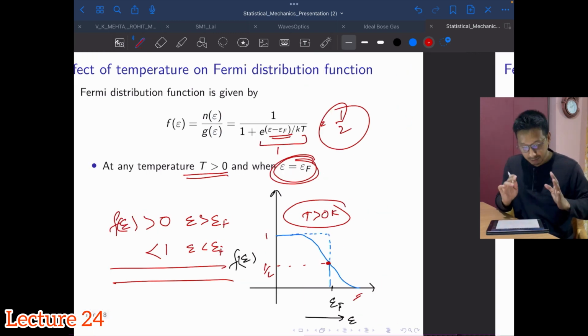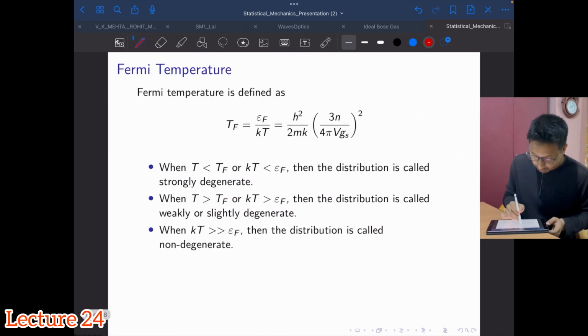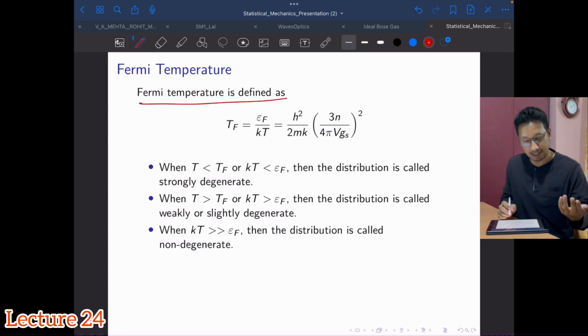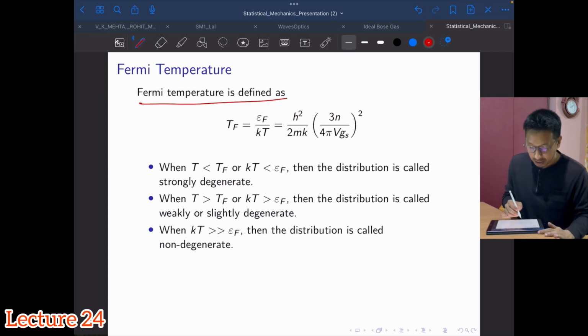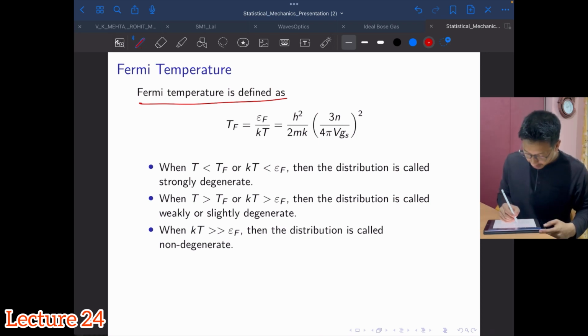The last point to be learned here is Fermi temperature. As I said while talking about Fermi momentum, we will have a Fermi temperature. The T here should not have been there, so ignore it.